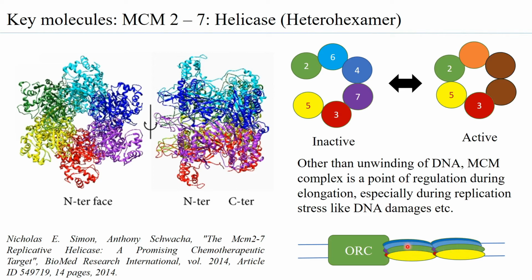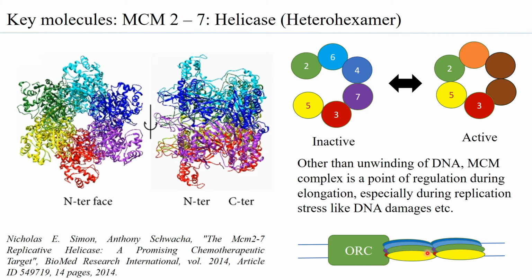There are several proposed mechanisms of how the double hexamers are aligned at the origin of replication. One mechanism suggests that the first hexamer comes in because of CDT1 binding to the CDC6, and then another CDT1 and CDC6 bring in the second hexamer, one after the other.